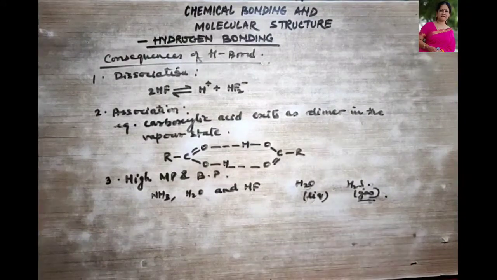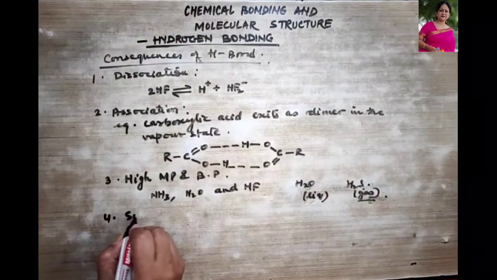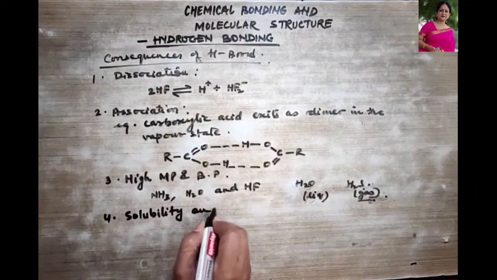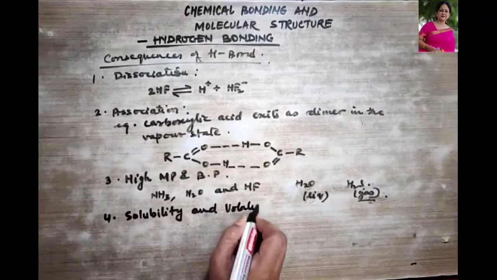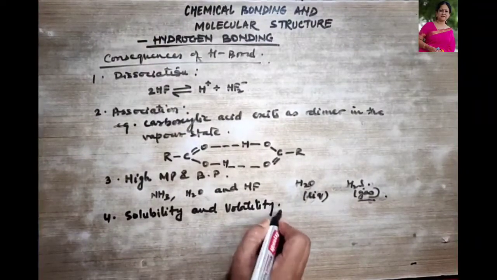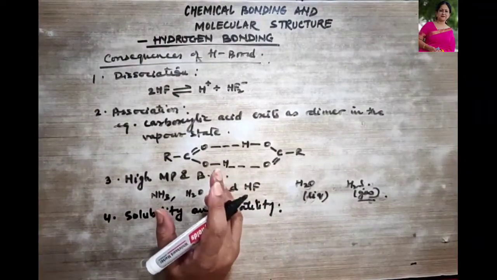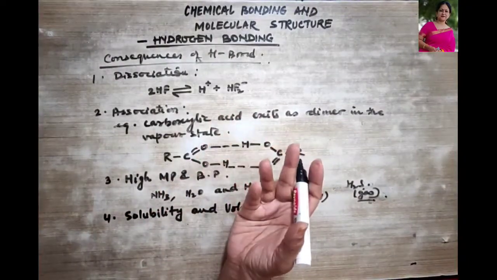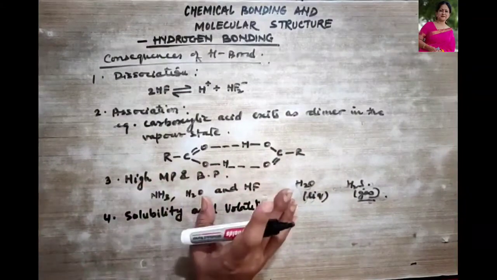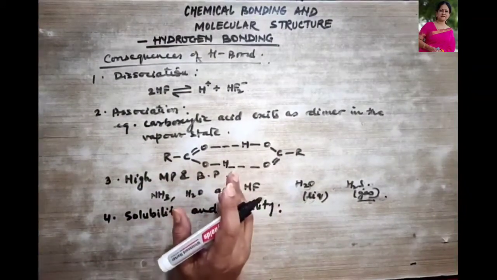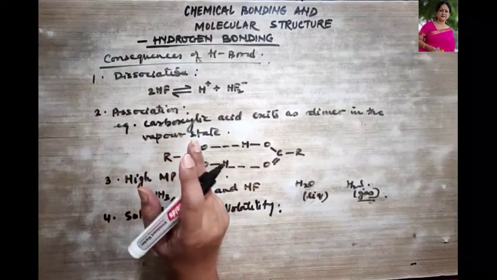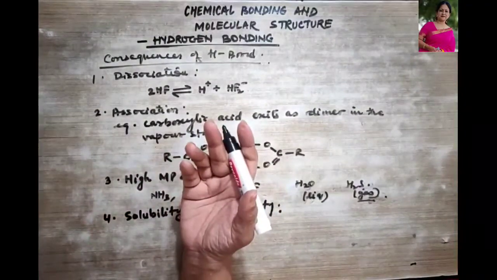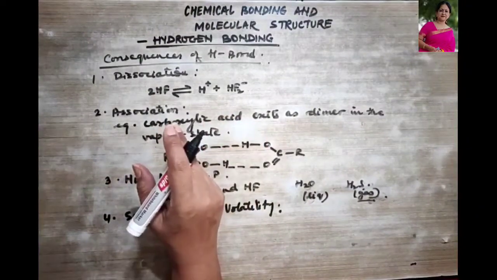Next point, solubility and volatility, right? So organic compounds like alcohols and carboxylic acids are all soluble in water. Why? Due to the formation of hydrogen bonds with the water. But if you talk about p-nitrophenol, it is more soluble in water than ortho-nitrophenol.